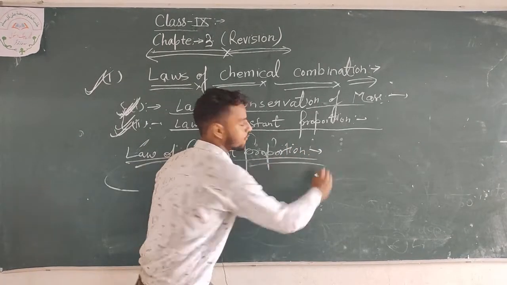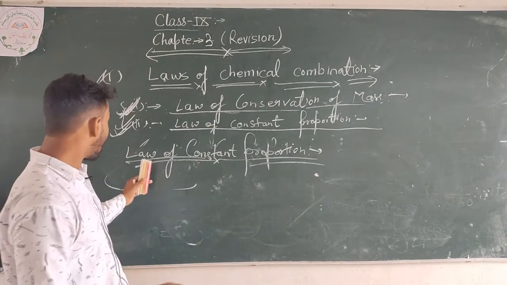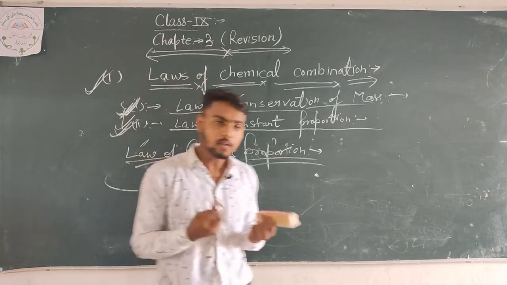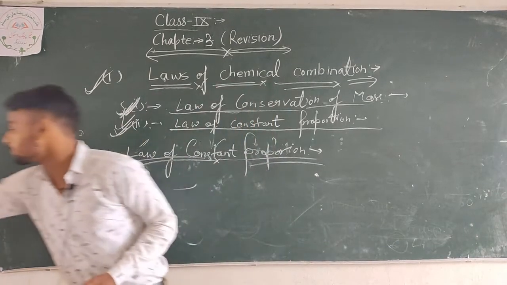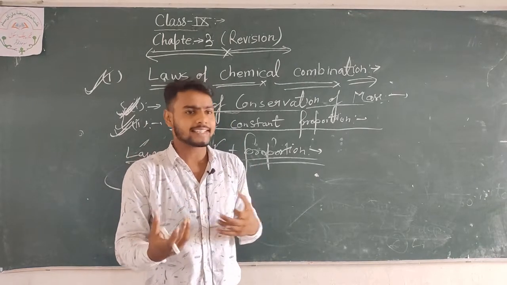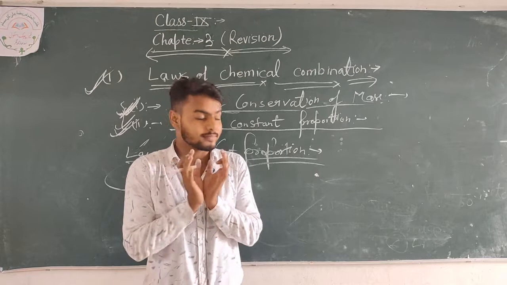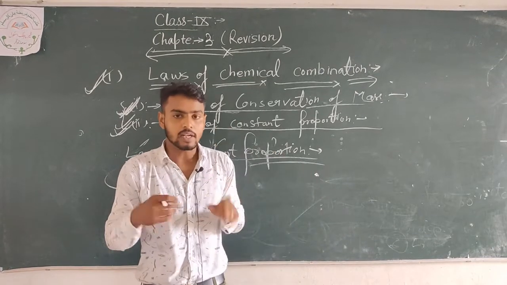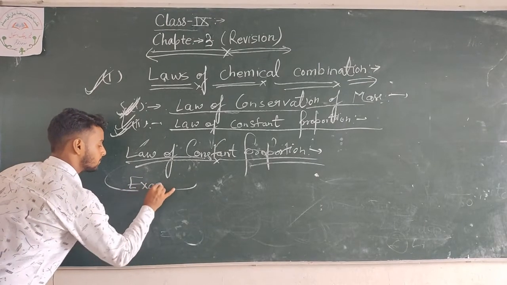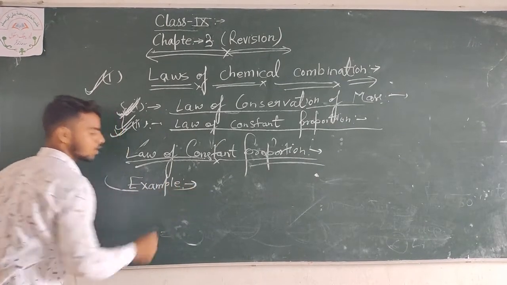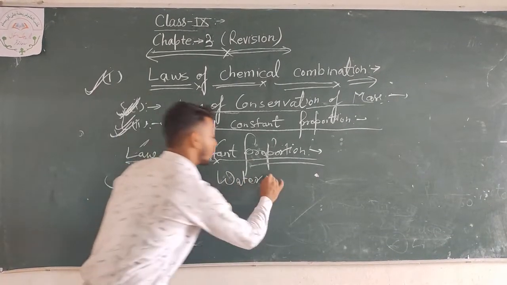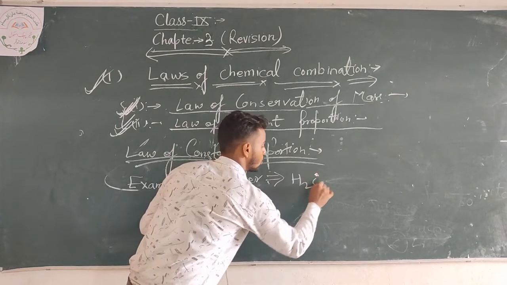Look very carefully, students. What this law says is constant proportion. If I want to make something, let us take an example of water. The chemical formula of water is H2O.